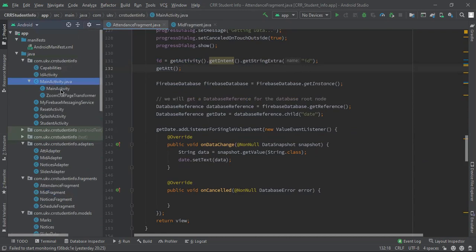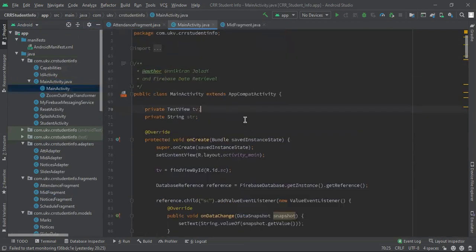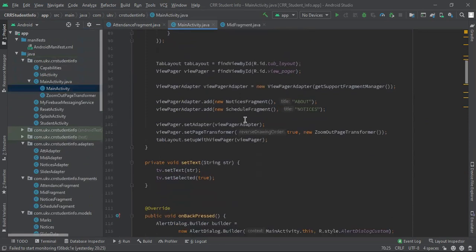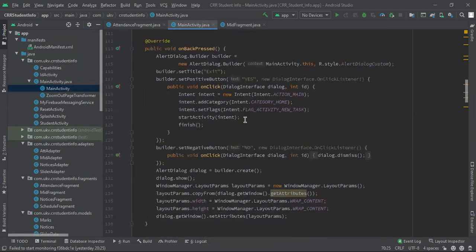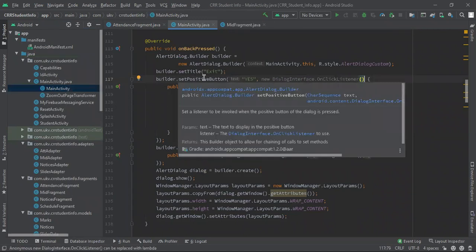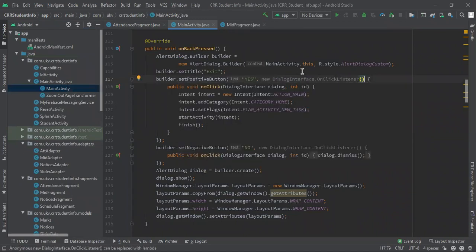This is the main activity, right? Yeah, see this one. Now this is somewhat, if you don't understand this, don't bother about this one. I'm telling you how it will be useful in real time. So this is a new DialogInterface.OnClickListener. Don't think about this. This is a dialog interface. So this is how you are going to use it in real-time applications.